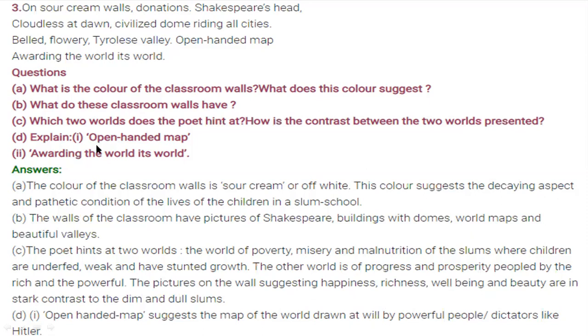Next, you have to explain open-handed map. What do you mean by open-handed map? Open-handed map here suggests the map of the world drawn at the will of powerful people. Where the powerful people are there, open-handed maps are there, where every kind of situation, every kind of facility is there, and dictators like Hitler. Second, avoiding the world its words. Avoiding the world its words means that whatever the world is there, like they were living in the slum area, only that world was their own world. They had no connectivity with other world.